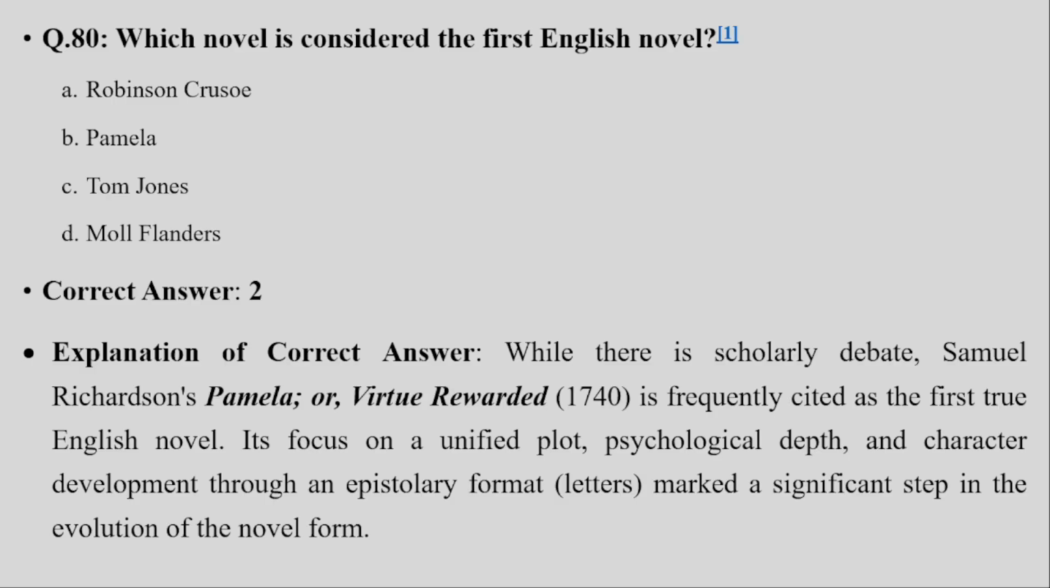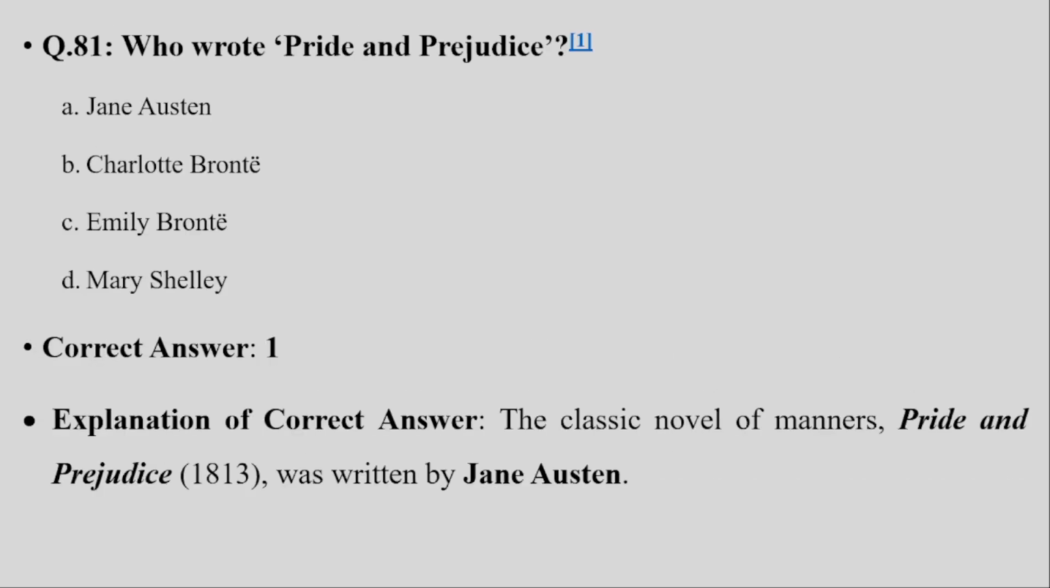Daniel Defoe's Robinson Crusoe and Moll Flanders are pioneering works of realistic prose but are often not seen as the first novels. Henry Fielding's Tom Jones was written after Pamela and helped further develop the novel form. So next we have question number 81. Who wrote Pride and Prejudice? The correct answer for this question is Jane Austen, in 1813.